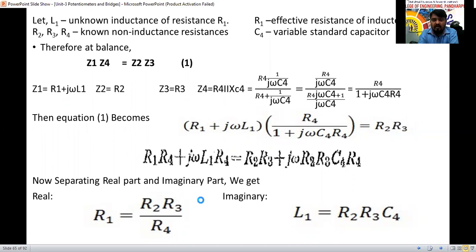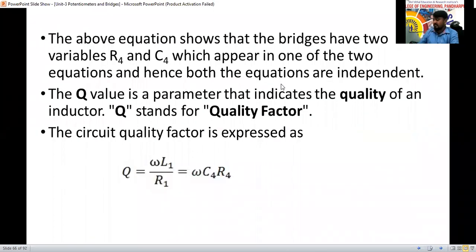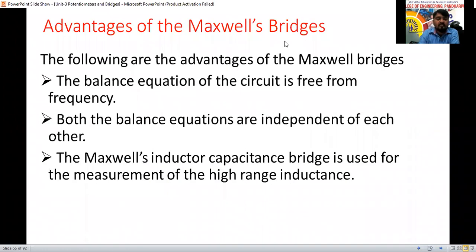No. But in the quality factor, the term is there. For the balance equation, there is no frequency term. So there is no variation. That is the advantage: the balance equation of the circuit is free from frequency, and both balance equations are independent of each other.